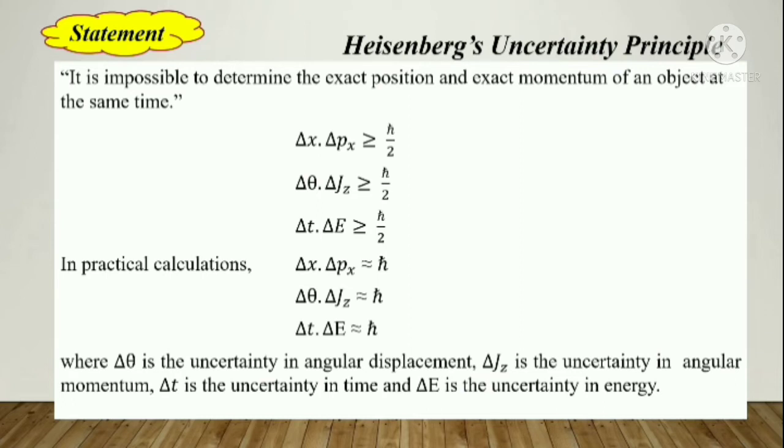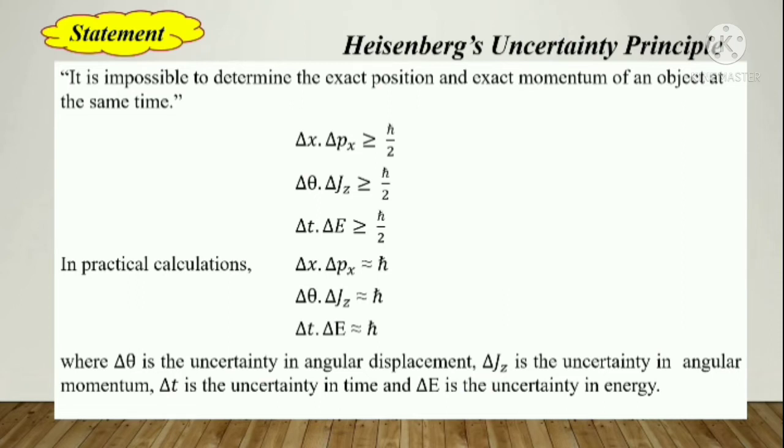So we can explain the uncertainty principle in terms of position and momentum, angular momentum and angular displacement, and energy and time.